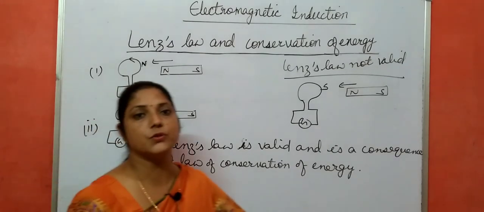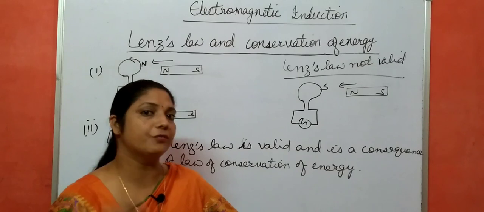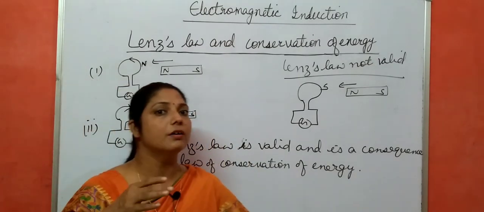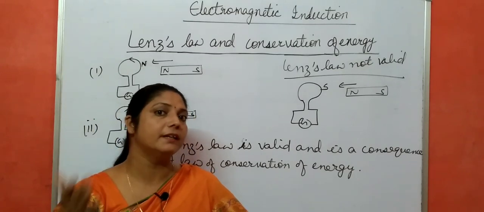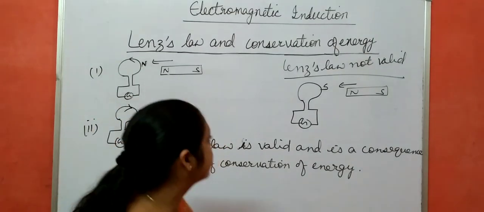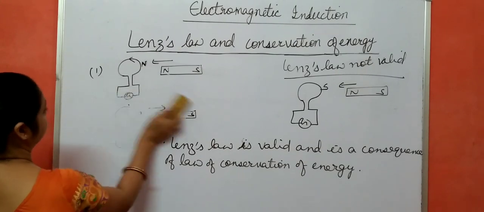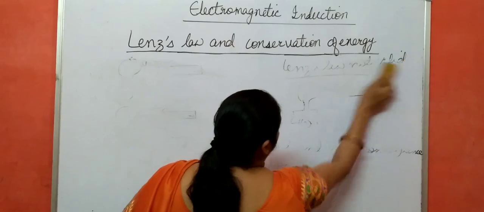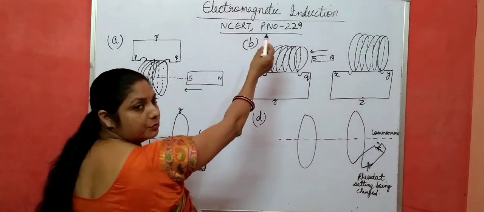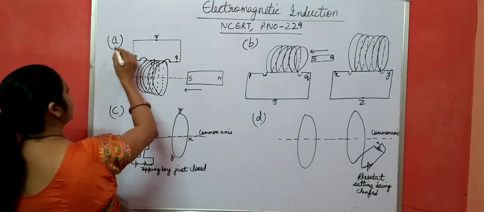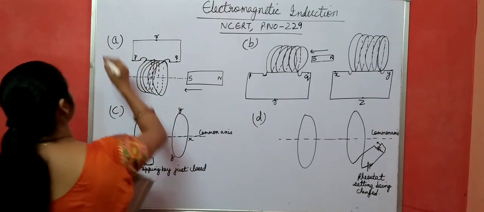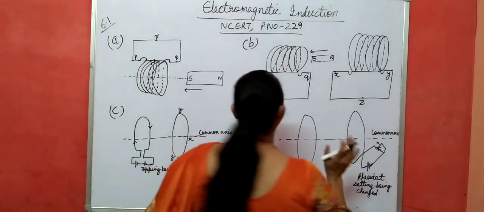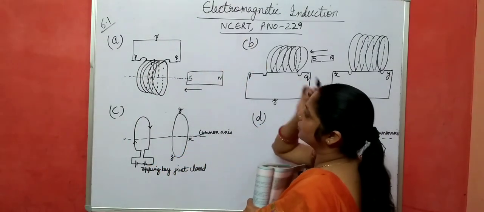Now, I am going to solve question number 1 of the NCERT book based on this Lenz's law. How we give the direction of induced current by applying Lenz's law. So let us start question number 1 of the NCERT book. Okay, now NCERT book page number 229, question number 1, that is 6.1, right? My drawing is not so good, still I am trying to solve the questions.